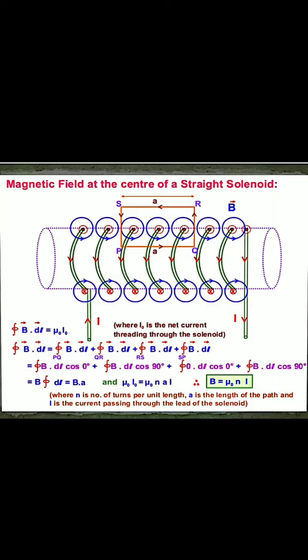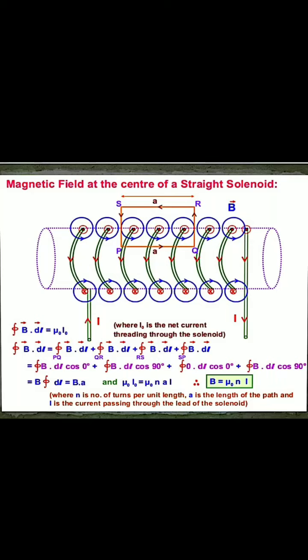I hope you understand this one. Mu 0 into I equals mu 0 into n into L into I. So we can write B equals mu 0 into n into I, where n is the number of turns per unit length. L is the length of the side PQ, and the number of turns per unit length is small n.